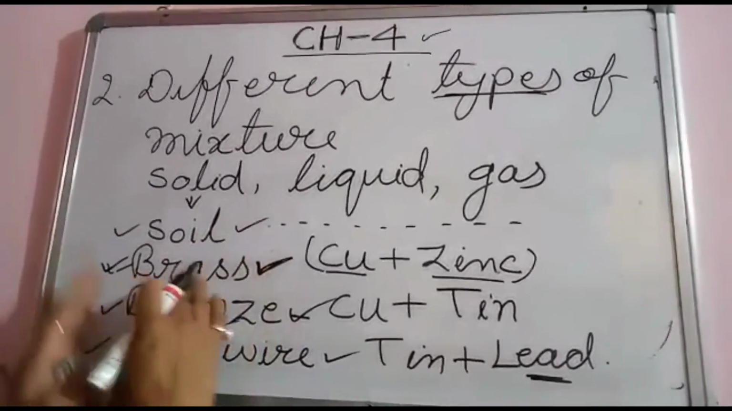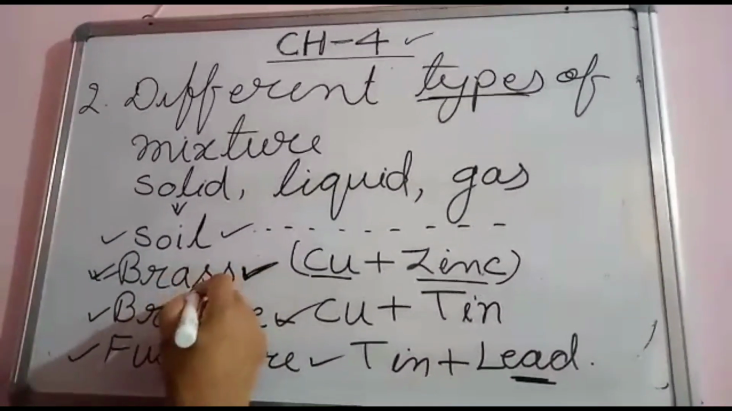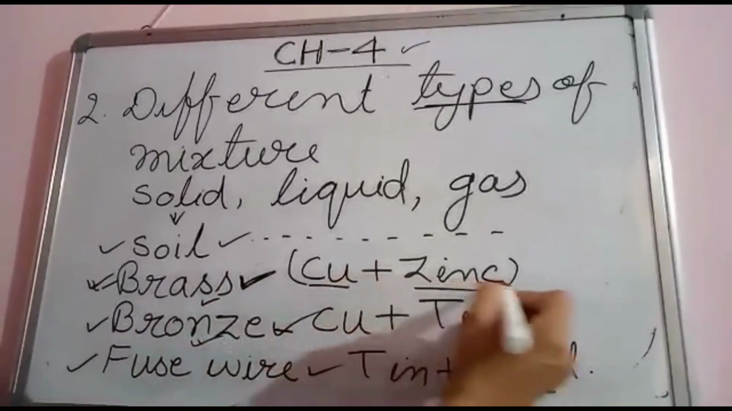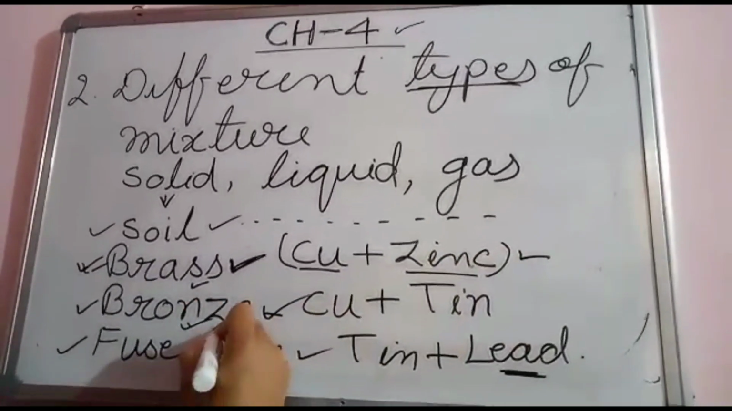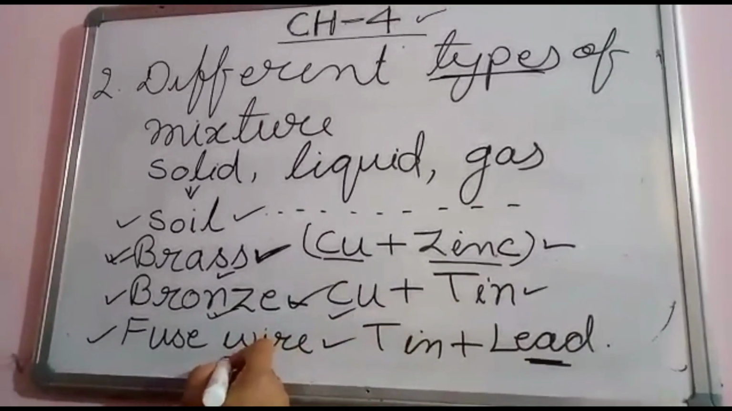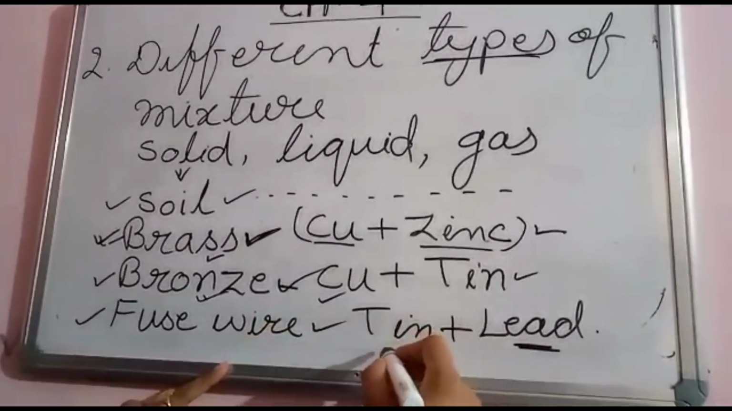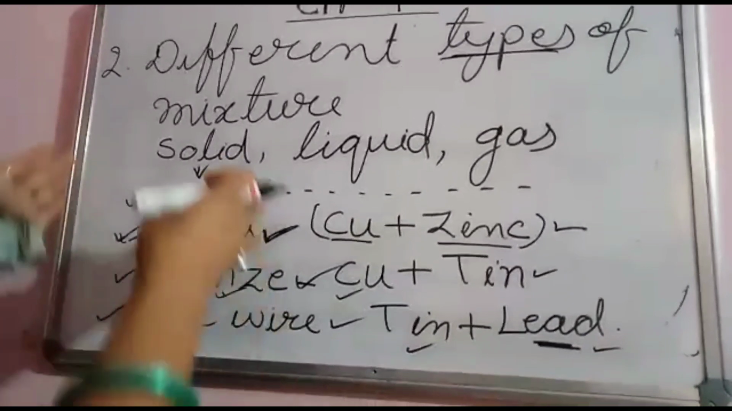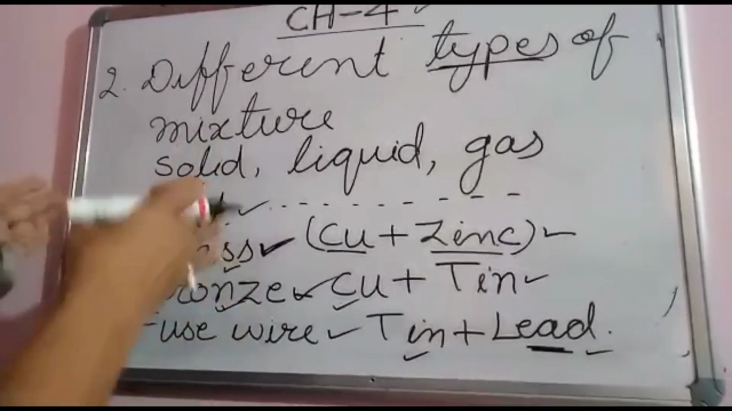And why is the brass a mixture? Because this brass is made up of a combination of copper and zinc. And this bronze is made up of a combination of copper and tin. And this fuse wire is made up of tin and lead. So all these materials are solid mixtures.